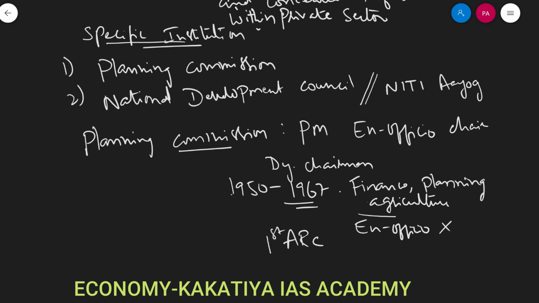First ARC has recommended to discontinue the appointment of ministers as members of Planning Commission. Even First ARC also recommended to discontinue the practice of appointing Prime Minister as the ex officio chairman of Planning Commission. But this recommendation on Prime Minister is not accepted, and still it was Prime Minister who acts as the head of the Planning Commission till 2015, right?